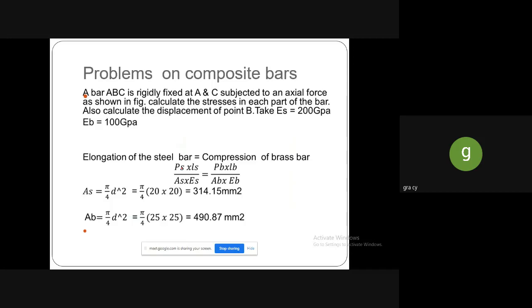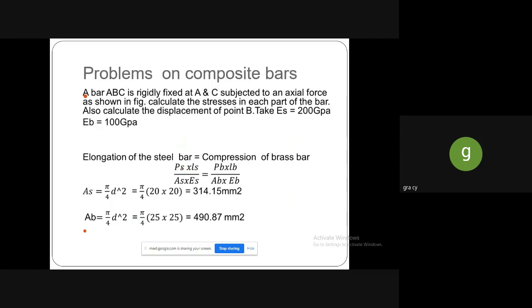A bar ABC is rigidly fixed at A and C, subjected to an axial force as shown in the figure. Calculate the stresses in each part of the bar. Also calculate the displacement of the point B. Take E S equal to 200 gigapascal and E B equal to 100 gigapascal. Elongation of the steel bar will be equal to compression of the brass bar. Normally the elongation of the bar formula is P into L divided by A E, where P is the load, L is the length of the bar, A is the area of cross section and E is the Young's modulus.